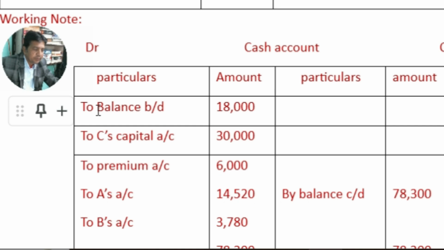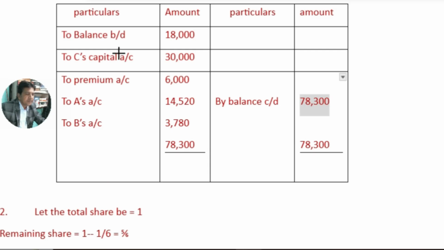Now have a quick look at cash balance working, how it is prepared. If there are a number of transactions relating to cash, it is better to prepare a cash account, and finally the balance shall be transferred. This 78,300 balance which is obtained is transferred to balance sheet. If cash transactions in business are few, then it is better to prepare a cash account under working note.